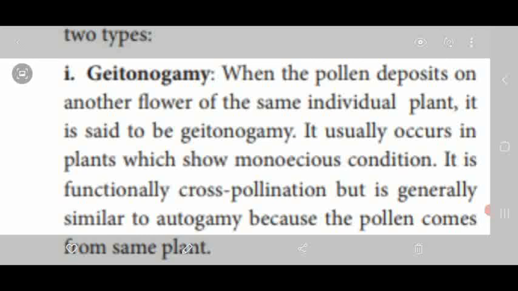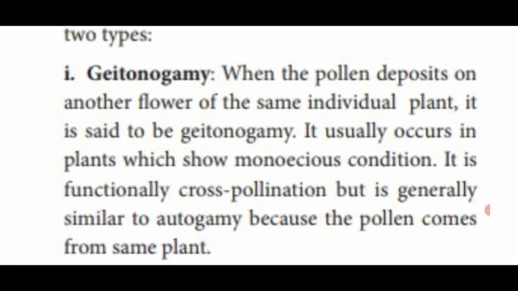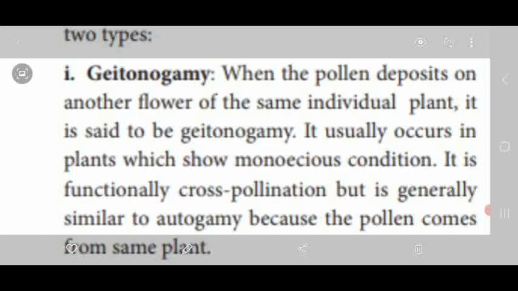Nothing but both the sex organs are present in the same plant. Male flower and female flower are present in the same individual plant. That condition is called monoecious condition. So in this monoecious condition, with unisexual flowers, the geitonogamy type of cross-pollination is possible.